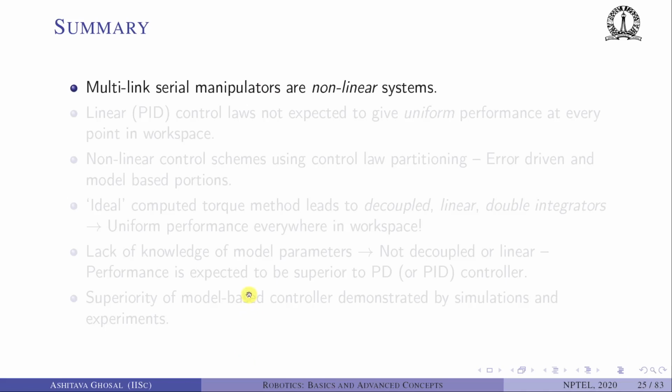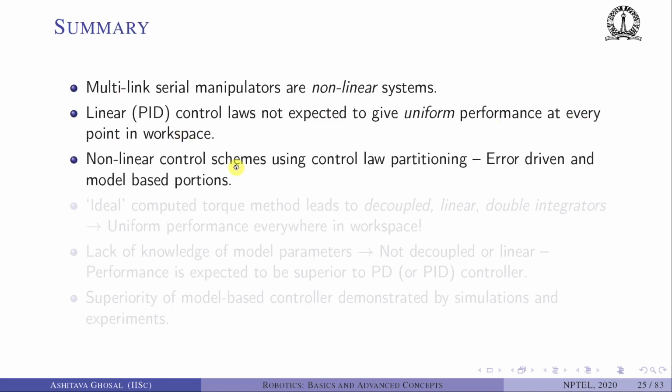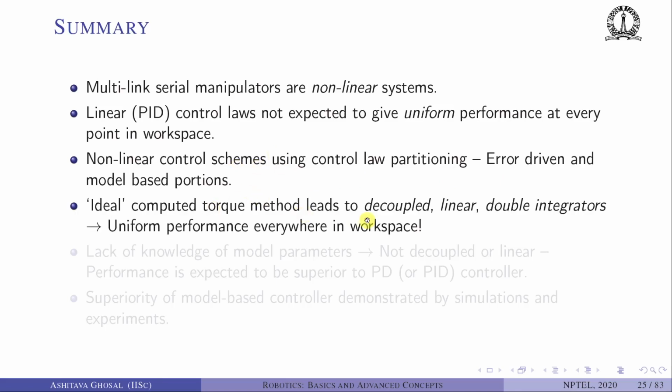So in summary, multi-link serial manipulators are nonlinear systems. We know that from the equations of motion. The linear PID control law is not expected to give uniform performance at every point in the workspace, and that we can see. The nonlinear control scheme using control law partitioning, which is an error driven plus model based portion, performs better. The ideal computed torques method leads to decoupled linear double integrators with uniform performance everywhere in the workspace. Remember, it was tau prime equal to q double dot.